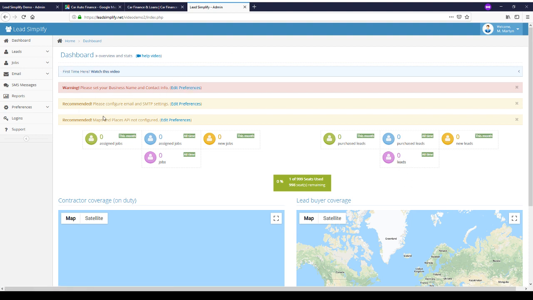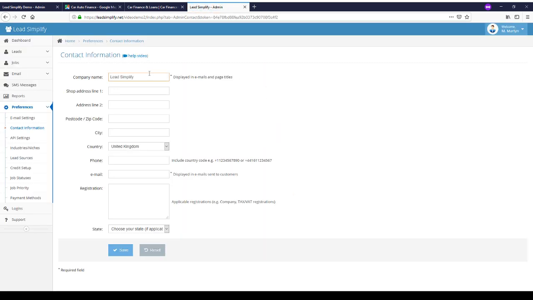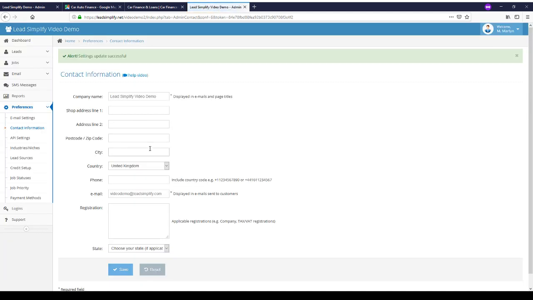As you can see, we've got a couple of warnings and recommendations. So the first thing we want to do is jump in and edit our preferences. So we'll set our business name and contact info. What I would like to do as well is change the country.